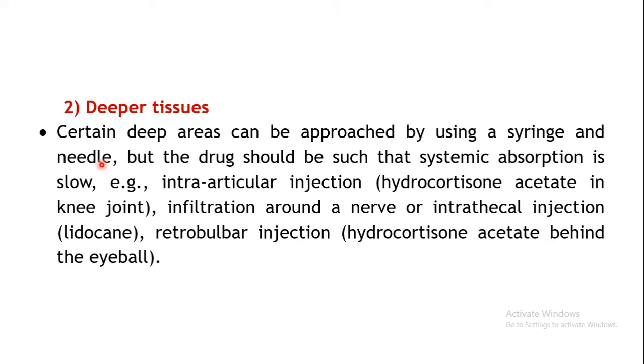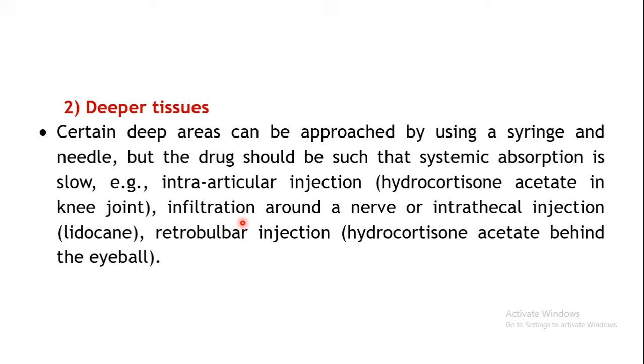Here actually the injections are done interiorly in specific areas. Say for example intra-articular injection of hydrocortisone acetate. This injection is done in the knee joint. Now you are injecting it in the joint to produce the local action in that particular area.